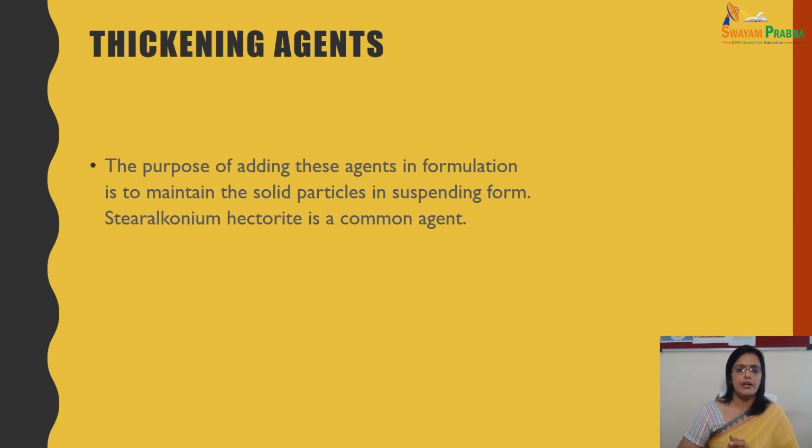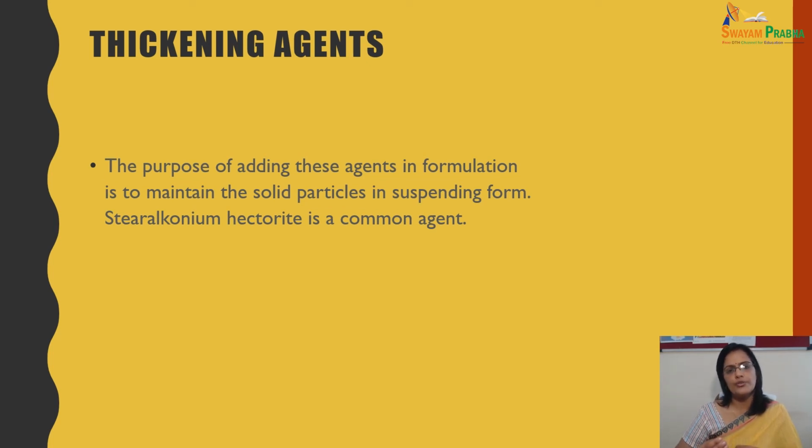Thickening agents. Thickening agents are added to the formulation to maintain the solid particles in the suspended form. Stearalkonium hectorite is a common agent used as a thickening agent.